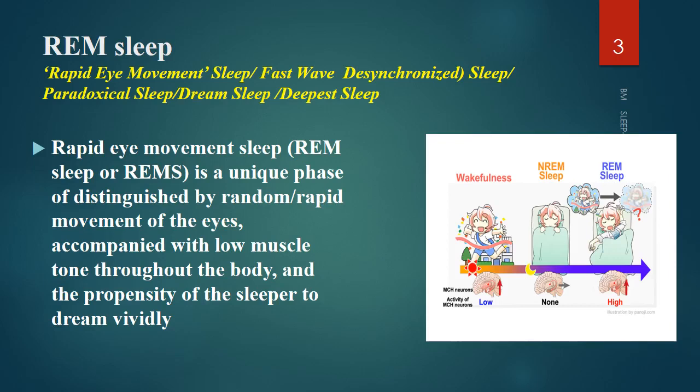So I have narrated three things here. One is movement of the eyes, two is hypotonia, that is muscle tone is very less, three is you have dreams. So if you remember the other names of REM sleep, you know what is happening during REM sleep. Please do remember that.